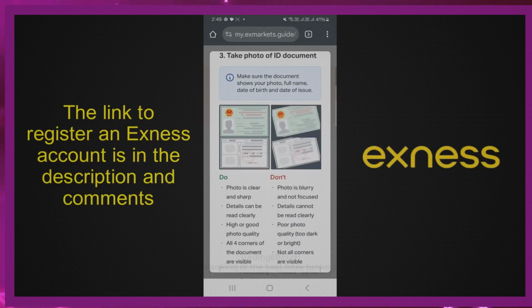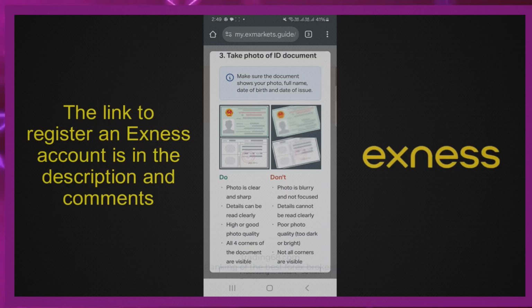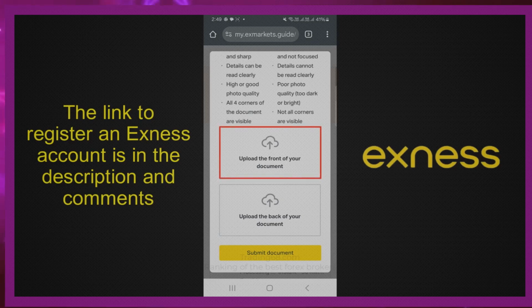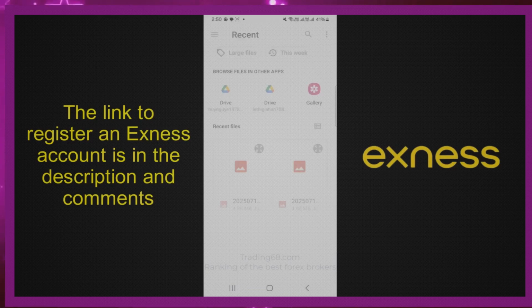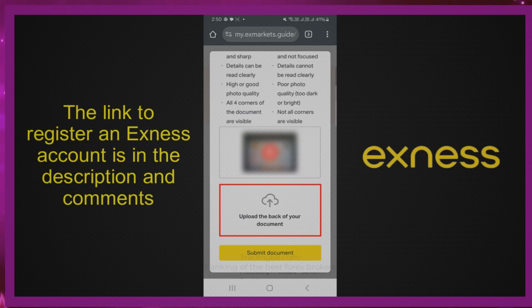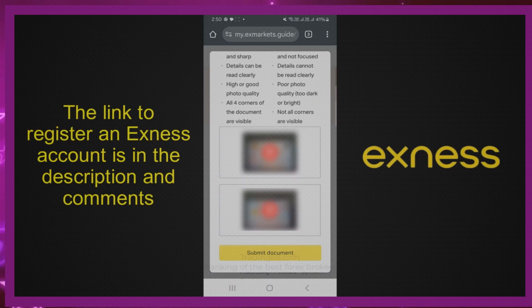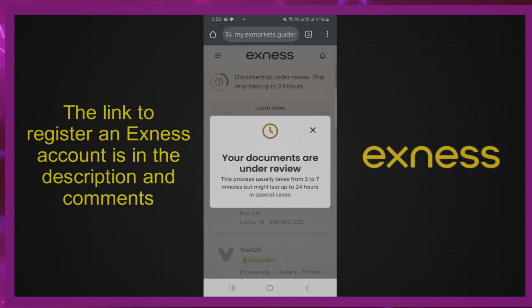The next step is to take a photo of your ID. Here are some requirements when uploading photos, please read carefully. Click here to upload a photo of the front side of the document. Similarly, click here to upload a photo of the back side of the document. After uploading photos of both sides of the document, click Submit Documents. Your documents are under review. After the identity verification process is complete, you can proceed to deposit and start trading.